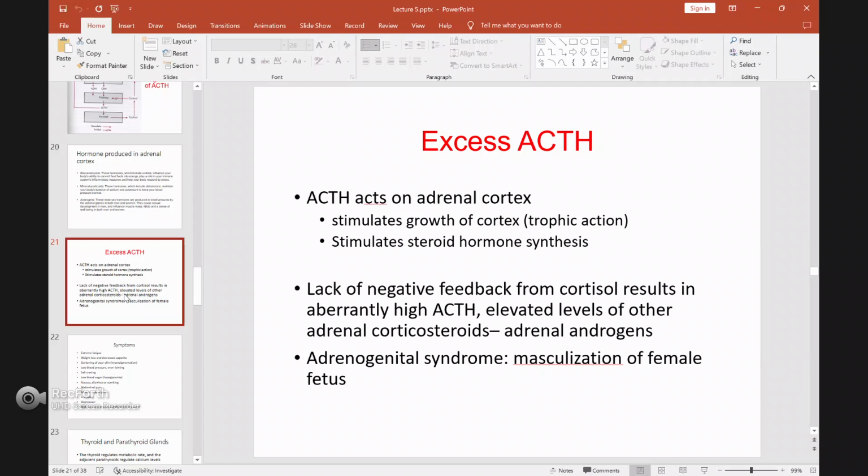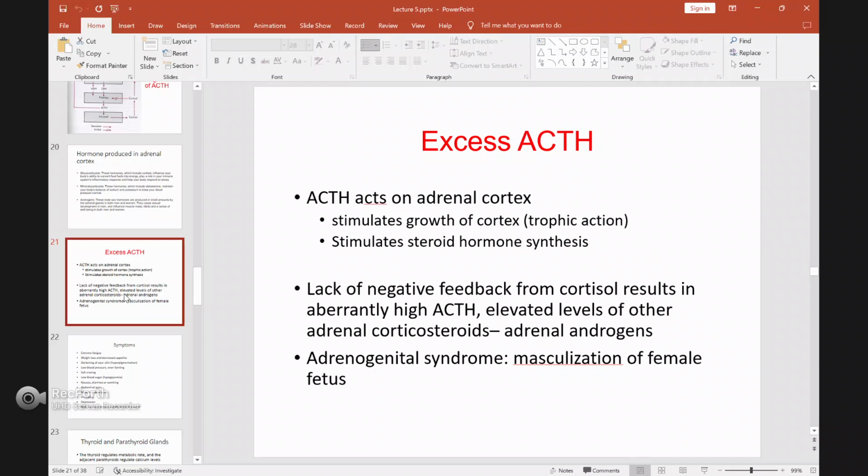For example, when you have an excess of ACTH, you can have a lot of androgen being produced by your adrenal. For men, I don't think it's a problem, because it will give you male characteristics. But if you are female and you have a lot of ACTH, then this ACTH will stimulate your adrenal to produce more androgen, so the female will have male characteristics.